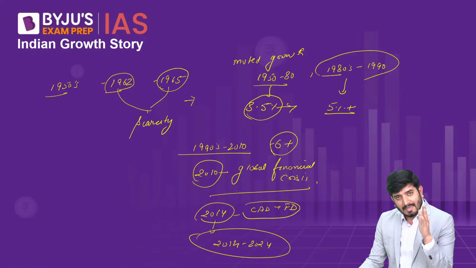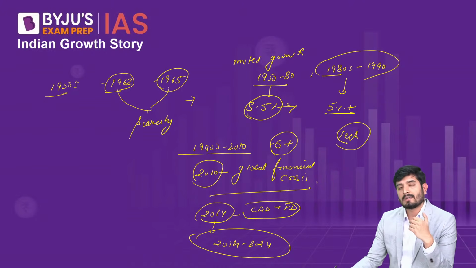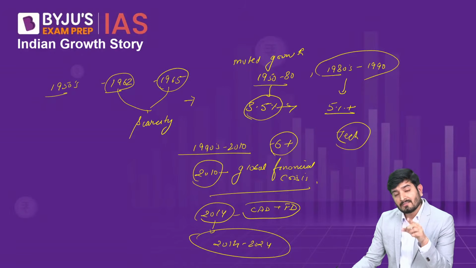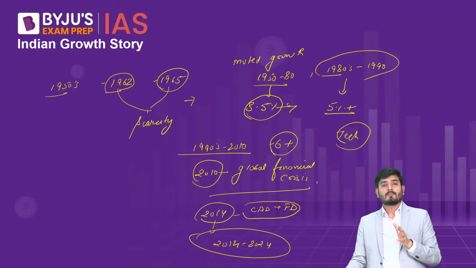Whether in agriculture in the mid-1960s, or in industries in the mid-1950s, or when we went for the service sector in the 1990s, all of these reforms were technology enabled. So the green revolution was tech enabled, the heavy industrialization was tech enabled, and the service sector was also tech enabled. So in all of this process, from the 1950s till 2014, technology has had a major role to play.